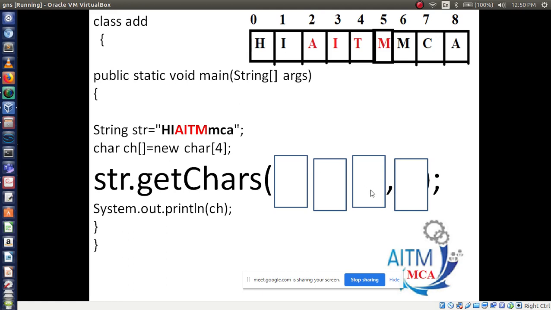The third box represents in which array you are going to store. The fourth is from which position you want to store. That's it: which array, and the position in that array. Last 2 boxes. Understood the meaning of these 4 boxes? Okay. Kiran, understood?